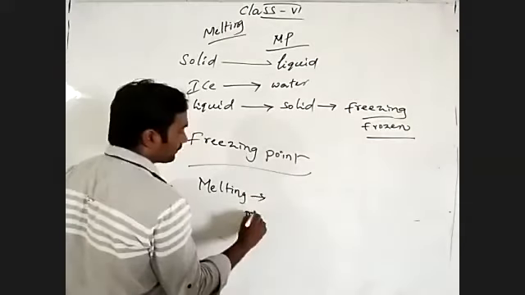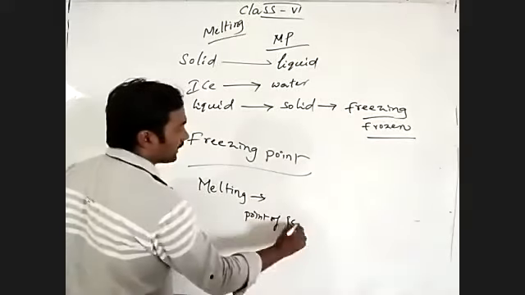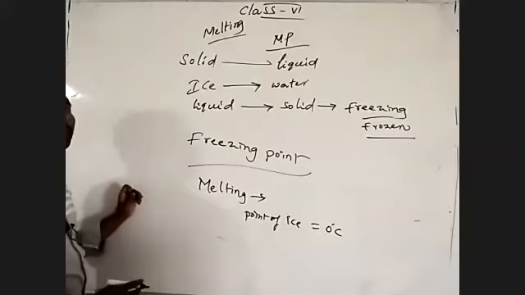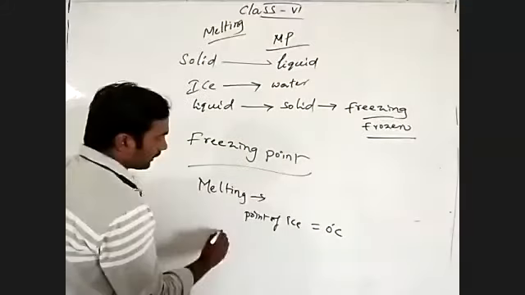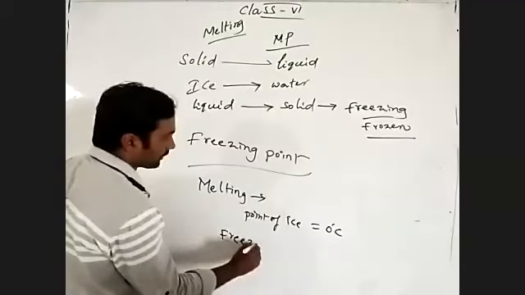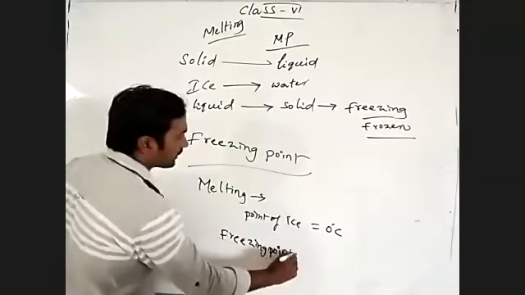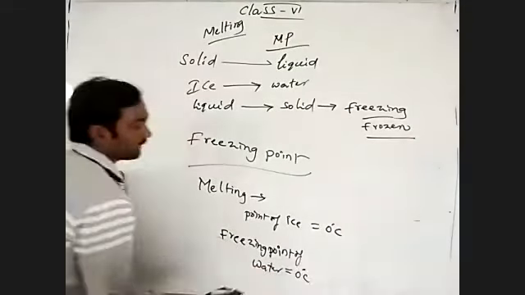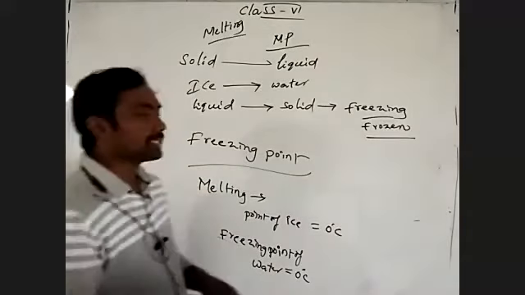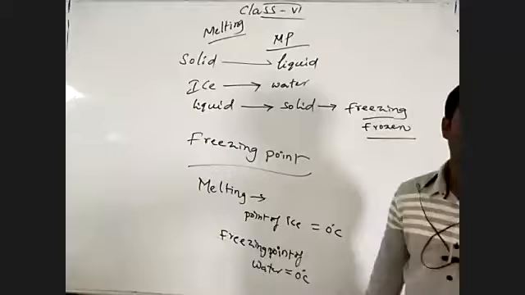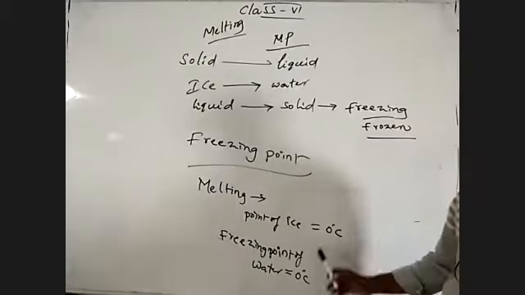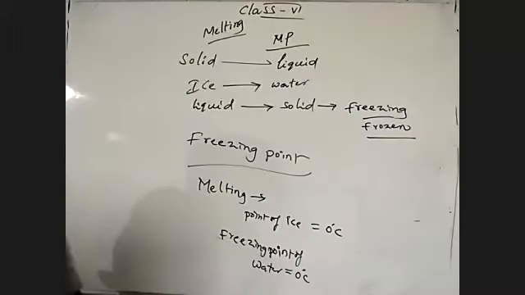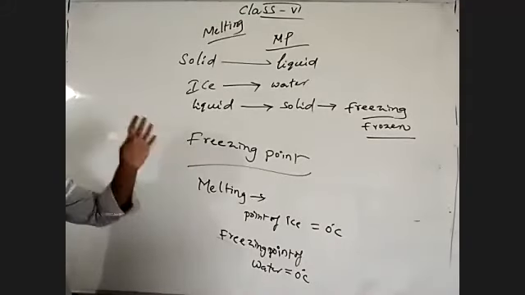The melting point of ice, which changes ice to water, is 0 degrees Celsius. At the same time, you can call it the frozen or freezing point. The freezing point of water is 0 degrees Celsius. Understand what I'm saying to you? Melting and freezing.